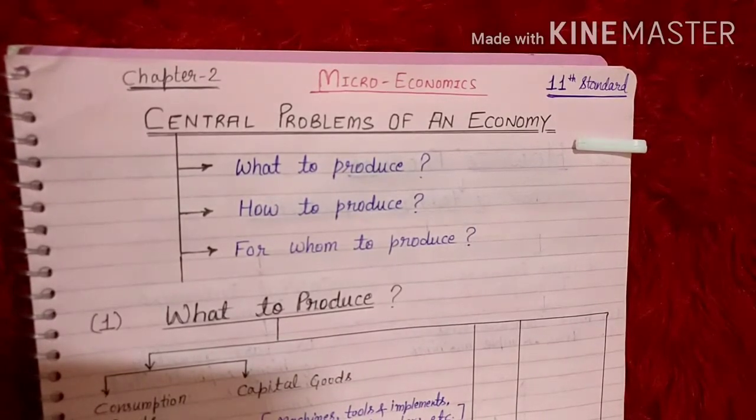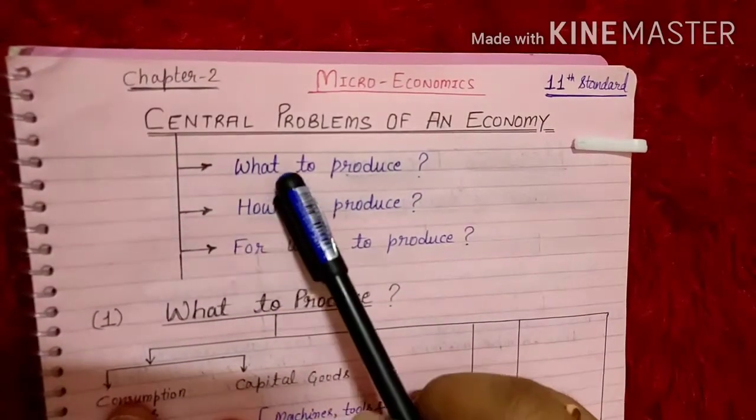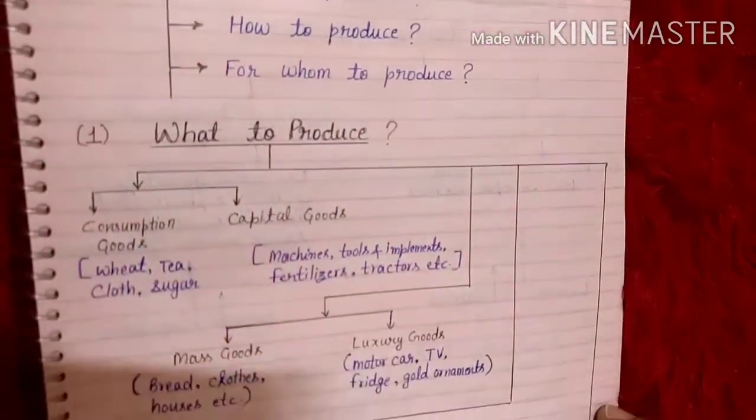Okay, what are the causes of these economic problems? First, unlimited wants. Second, limited, or scarce means. And third, alternative uses, which we have already studied in chapter number 1. So first we are going to talk about the first central problem, that is what to produce.